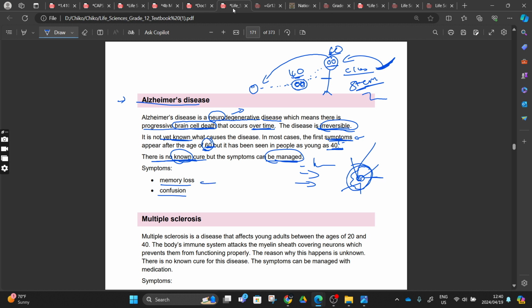But the symptoms, memory loss and confusion, when our brain is moving down, we can now talk about many symptoms that our elders, our grandparents, come with. You can say someone's grandparent has memory loss because they are going to forget the people that they know. As Africans, we live with old people at home, we don't take them to the old age house.